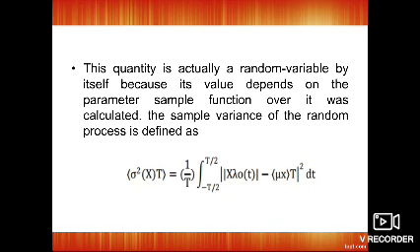So sigma square x of t is equal to 1 by T into the integral from minus T by 2 to plus T by 2 of modulus x lambda o of t minus mu x of t, the whole square, into dt. The time mean of the random process is given as mu of x, and the time average of the autocorrelation function is defined as Rx of tau comma t.